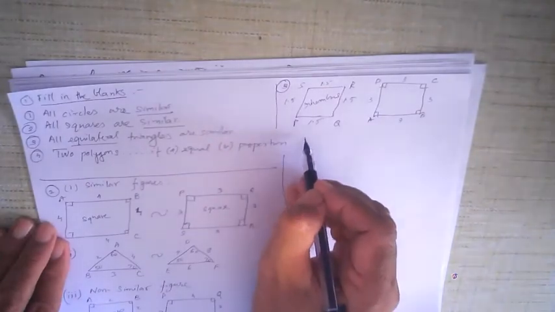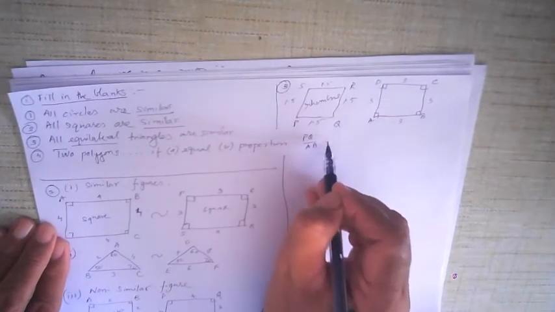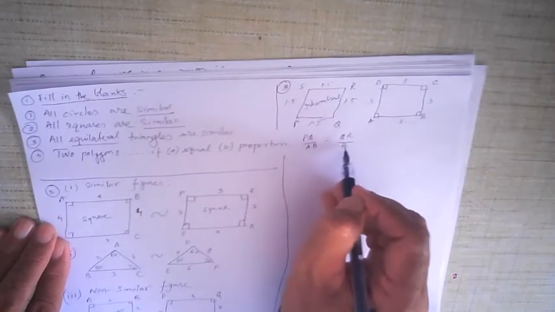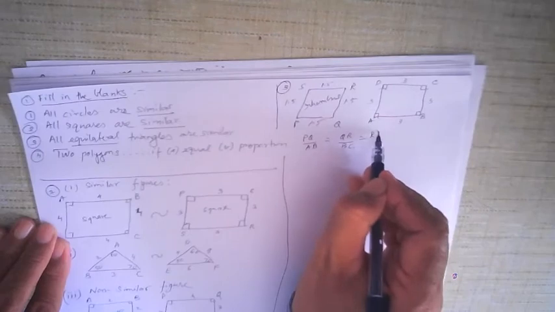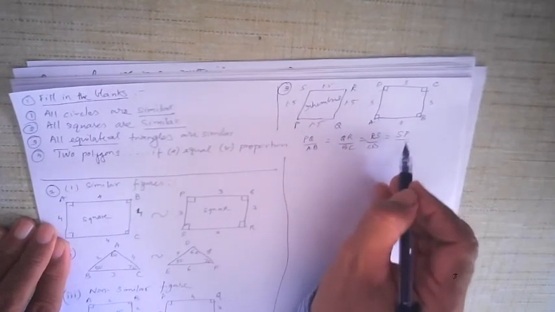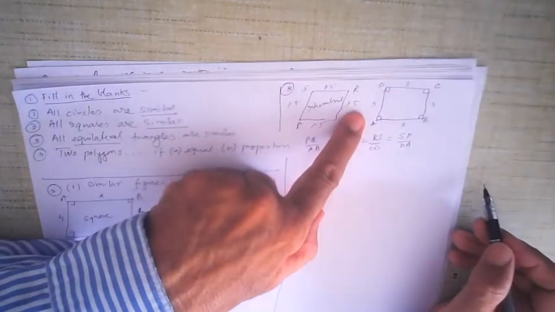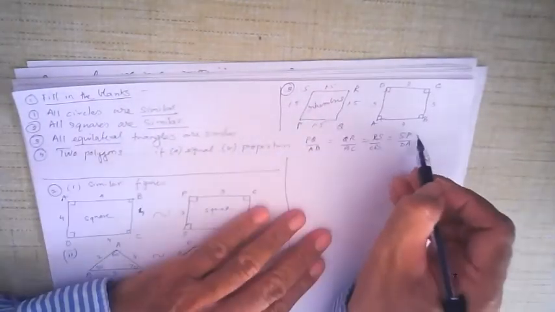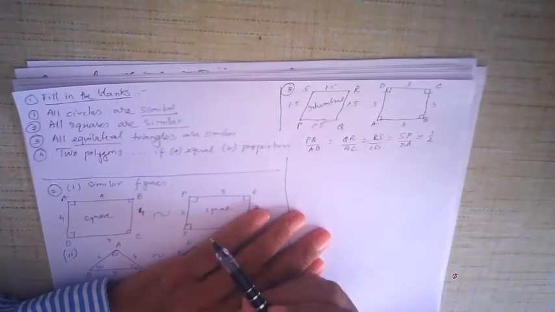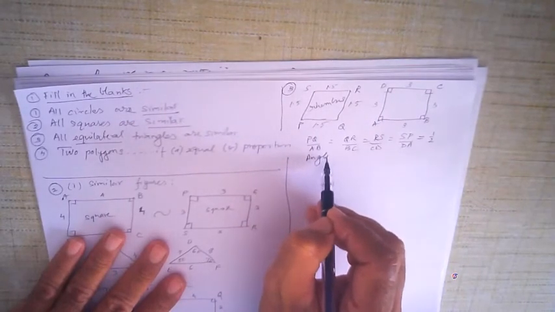So if I take for example PQ upon AB is equal to QR upon BC is equal to RS upon CD is equal to SP upon BA, and that you can see is 1.5 upon 3, okay, that is equal to half. So the corresponding sides are in the same proportion, but the angles are not congruent.